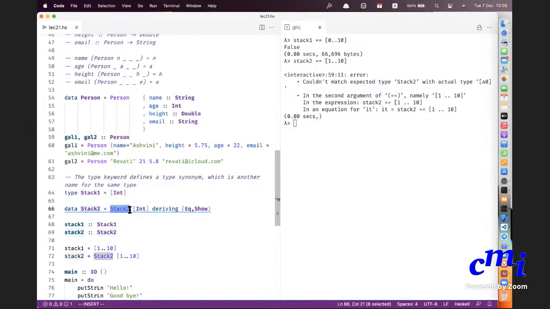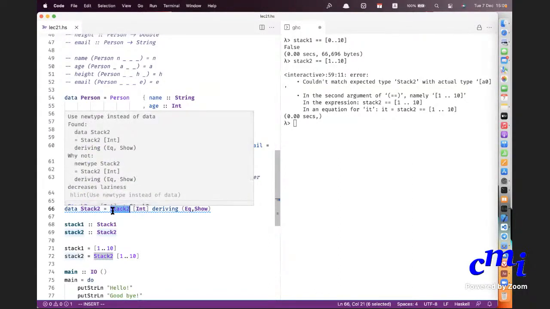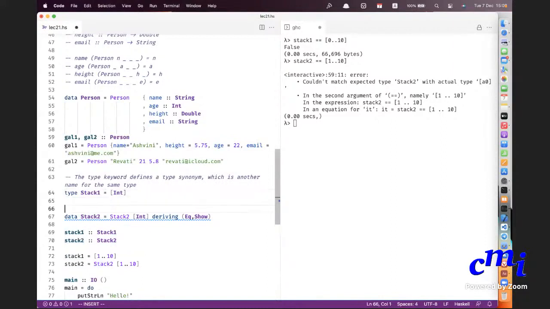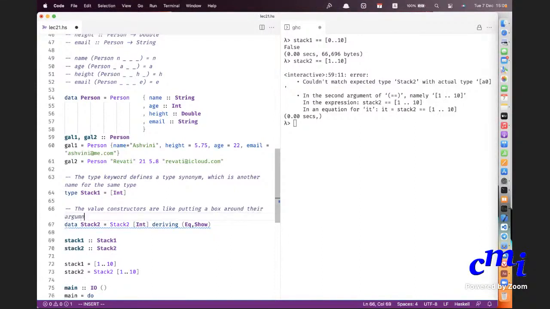So in some sense, in stack 2, the value constructor is like putting a box on top of a list of integers, on top of the argument. The value constructors are like putting a box around their arguments.